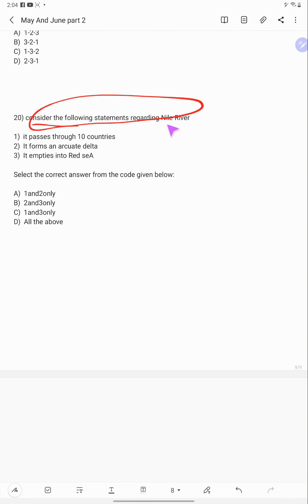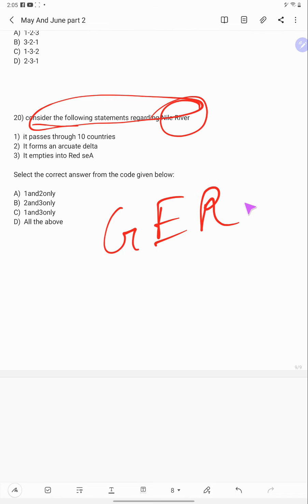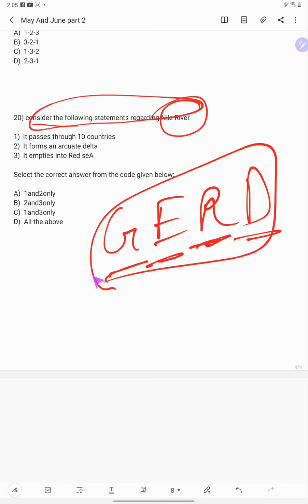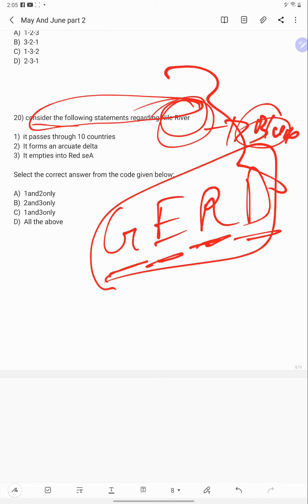Consider the following statements regarding the Nile River. Why is the Nile River in the news? Due to the Grand Ethiopian Renaissance Dam. Actually it is the Blue Nile, which flows from Ethiopia and merges with the White Nile.